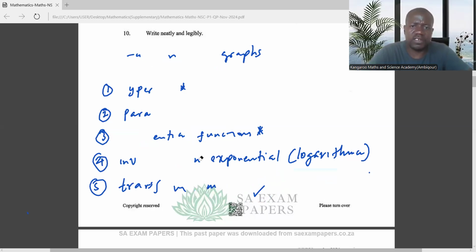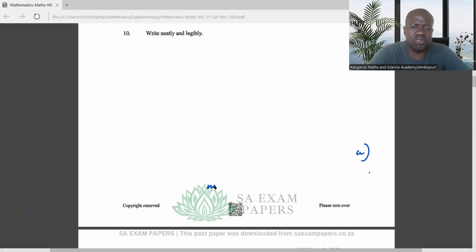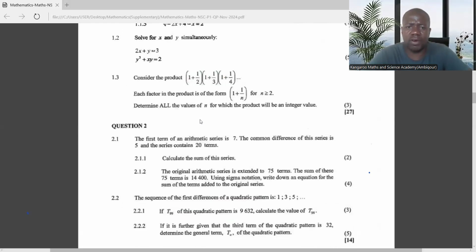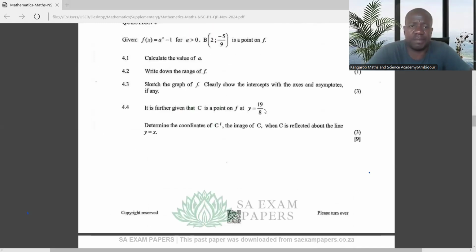Because if you look on the paper, I'll just take you through the paper so that you can see what I'm actually talking about here. Some questions, the examiner will keep on setting them. There's no way in functions and graphs that they will not set a question to do with hyperbola or parabola or exponential, because there is no other question that they can set except that.